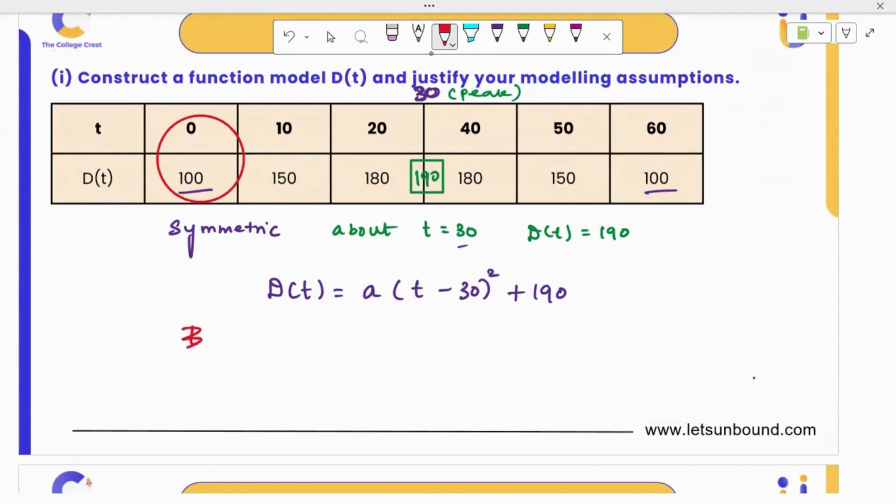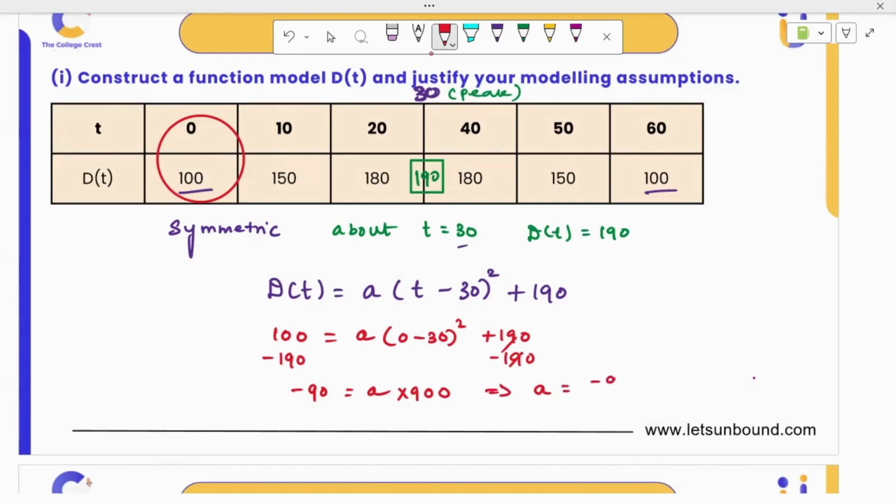When t is 0, d of t is 100. So 100 equals a times (0 minus 30) the whole square plus 190. Subtract 190 on both sides. You will get negative 90 is a times 30 square, which is 900, so a times 900, and your a would be minus 90 over 900. And this will result in minus 1 by 10. That's it, I got my a and the model is complete.